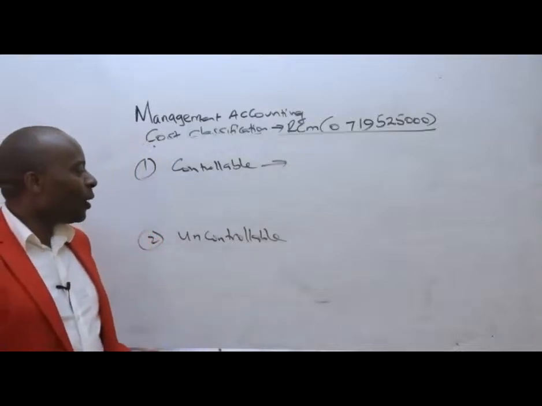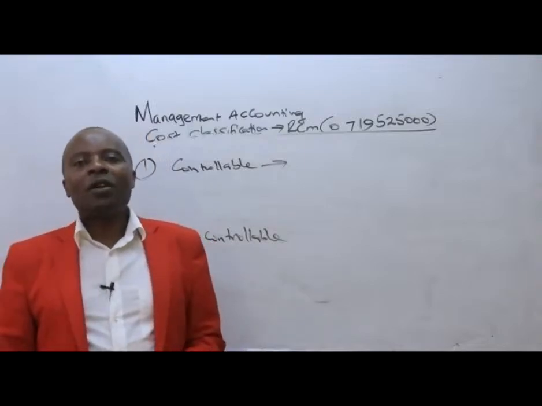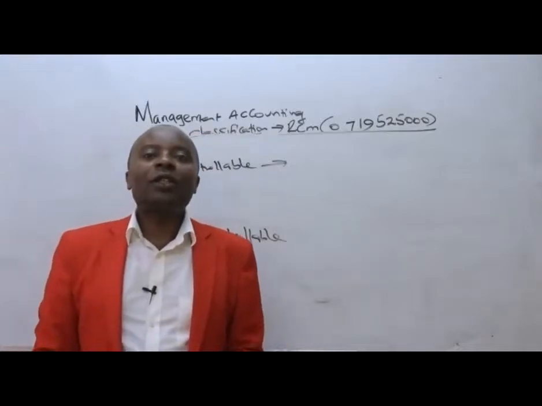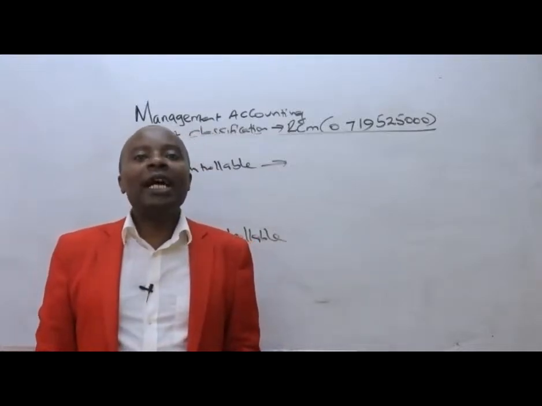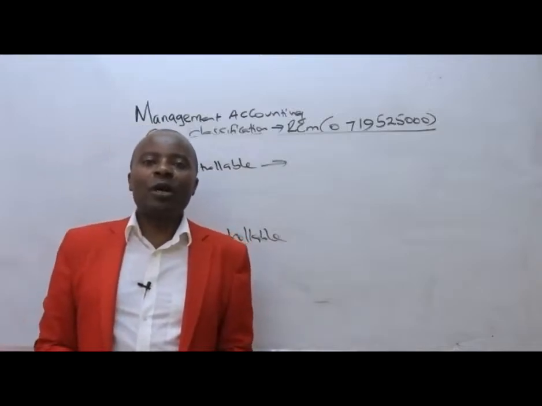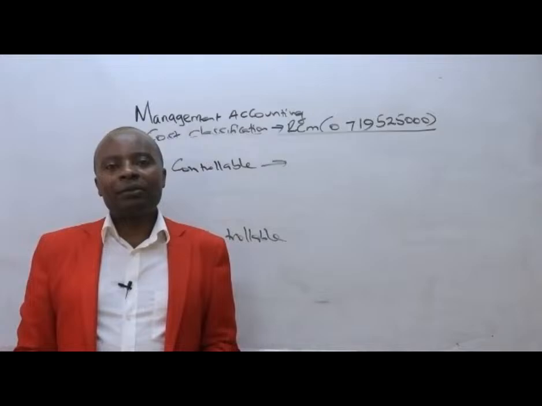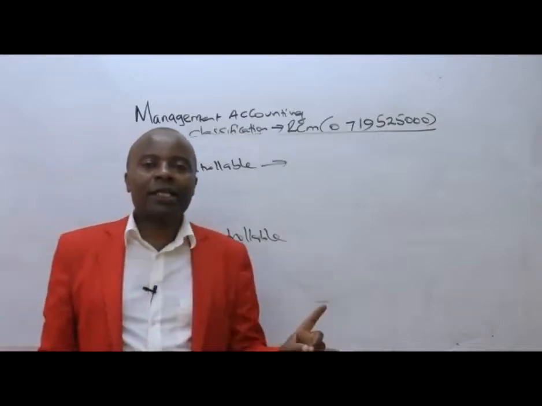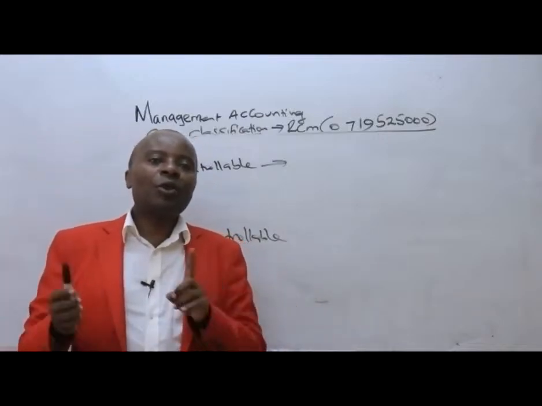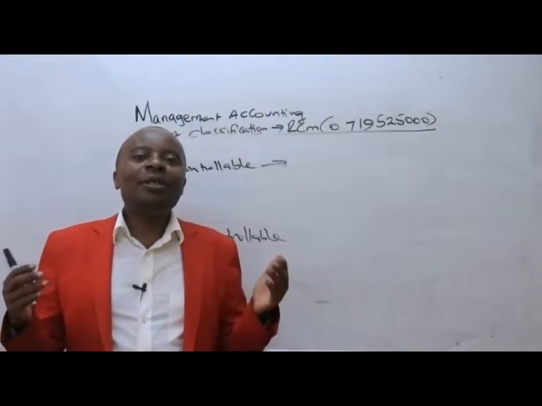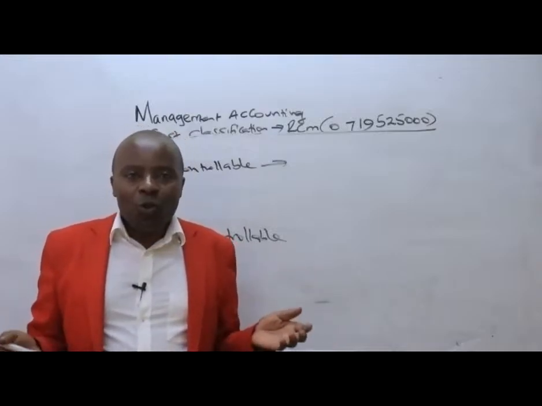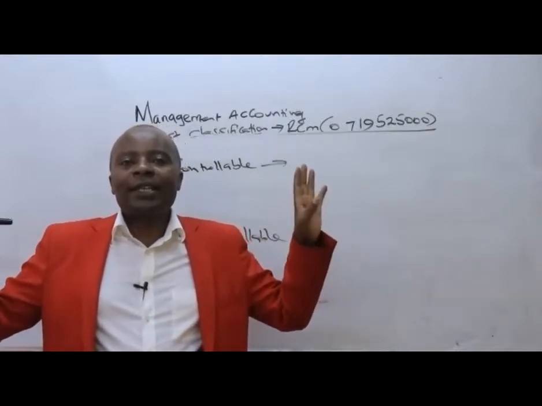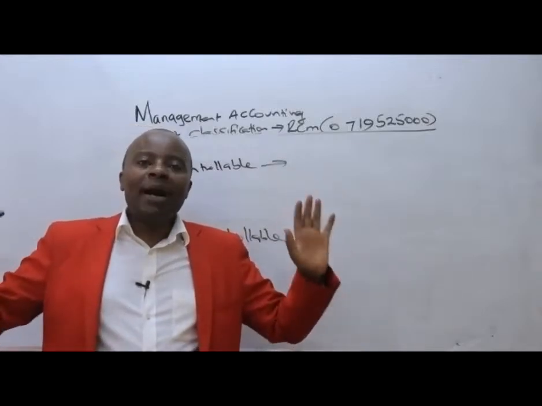Uncontrollable costs are those costs that even if you decide to dance left as management or right as management, there is nothing you can ever do to them. Nothing whatsoever. So when we talk of uncontrollable costs like rent, you can't make a decision to reduce rent. That really is beyond you. There's nothing you can do about uncontrollable costs. They are those costs that you cannot influence. Whether you like it or not, they must be incurred.